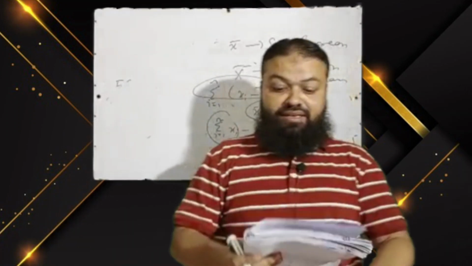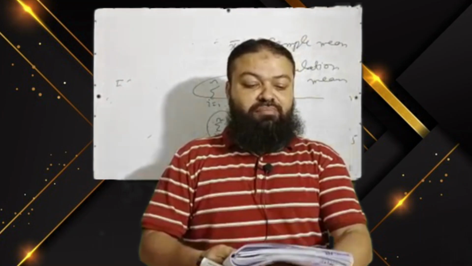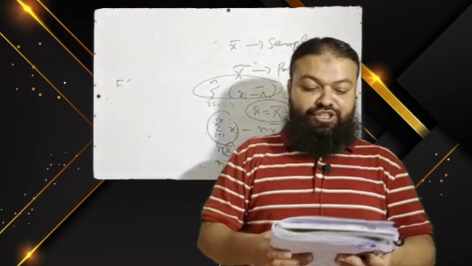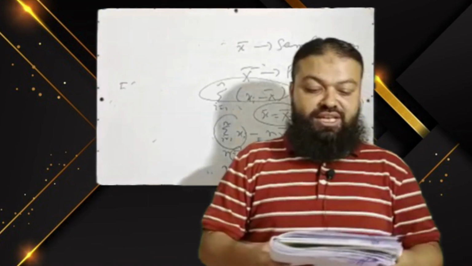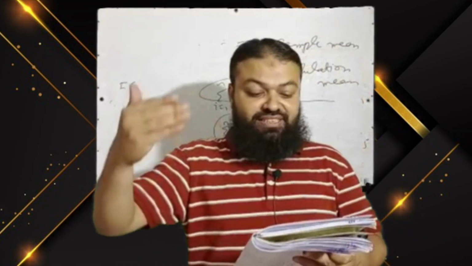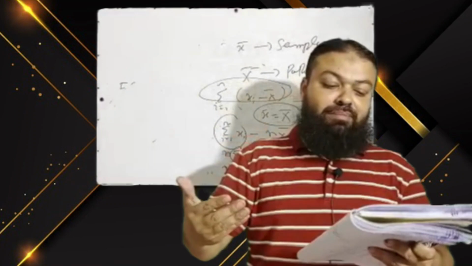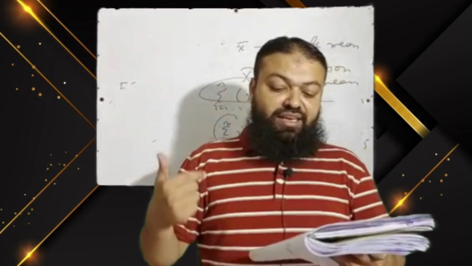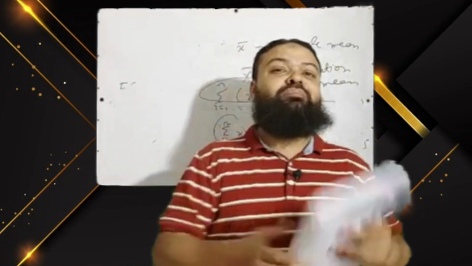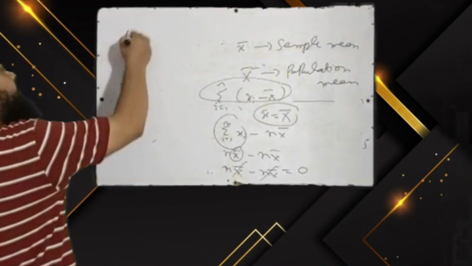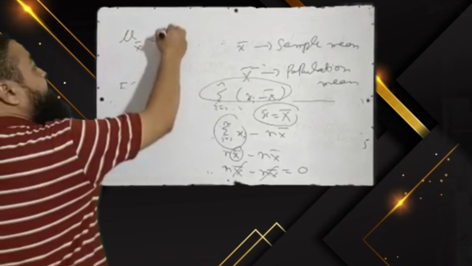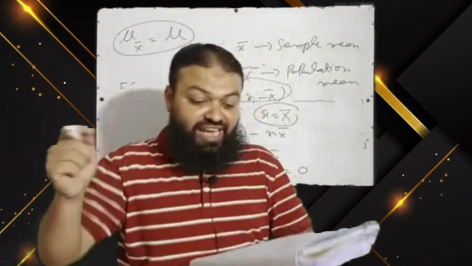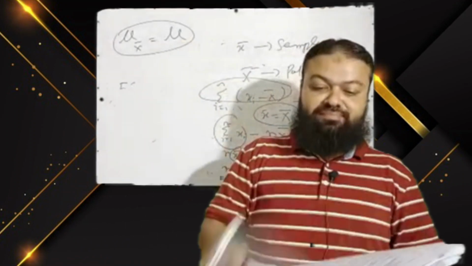Next question is, all the possible samples of size n are selected from a population and the mean of each sample is determined. What is the mean of the sample means? A. cannot be estimated in advance, B. exactly the same as the population mean. We know actually this is the property, mean of x bar is equal to population mean. It is the correct option, exactly the same as the population mean.